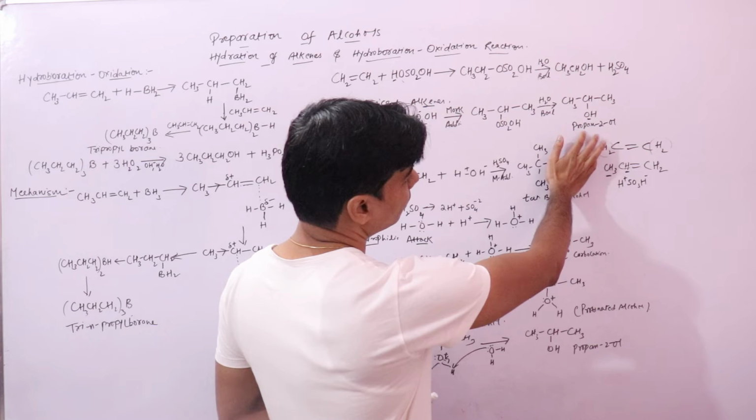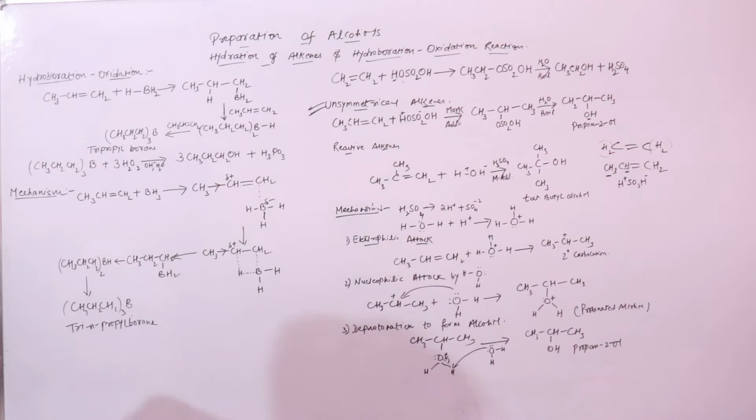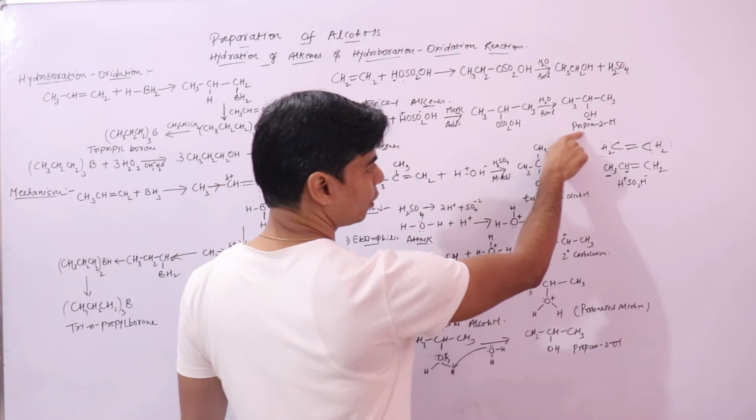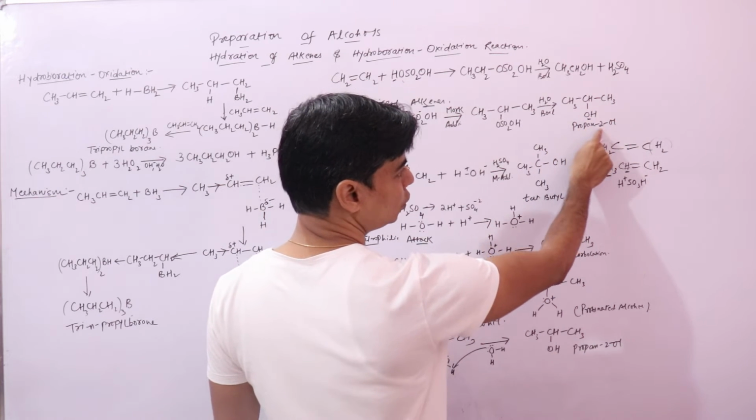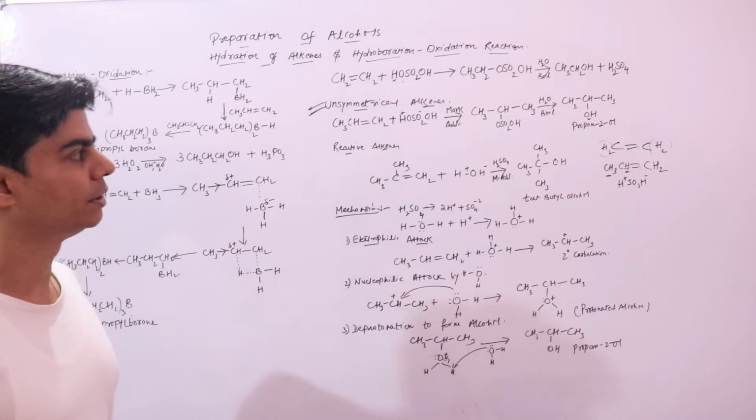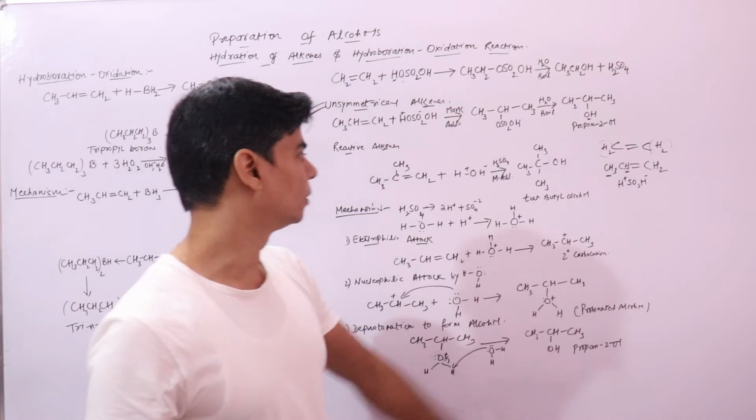This is your alcohol. The name is propan-2-ol, right? 1, 2, 3: 3 carbon atoms means propane. 2-ol means OH is attached to the second carbon atom. So this is your propan-2-ol.